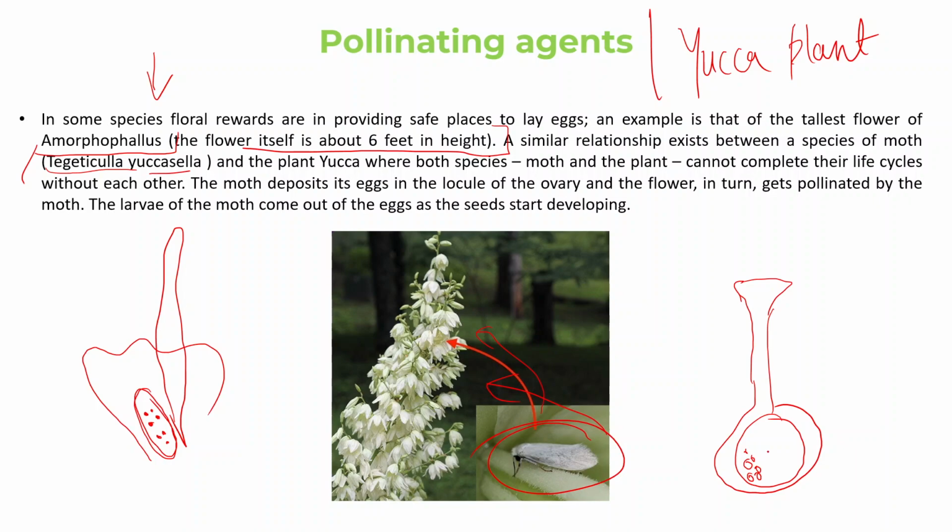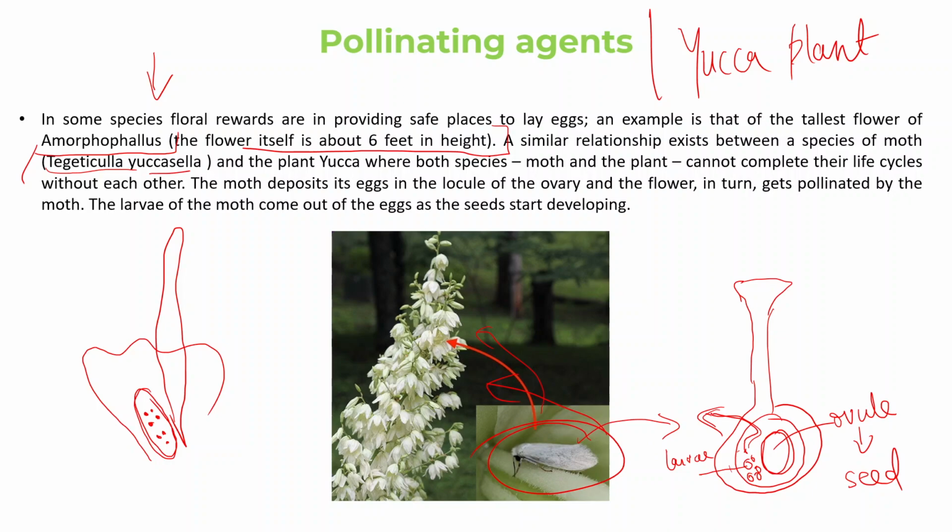So the yucca plant gives it space inside its ovary and allows this moth to lay its egg. On maturity, when the egg matures into the larva stage, as soon as the ovule starts developing into seed, the larva also becomes mature and comes out of the ovary.